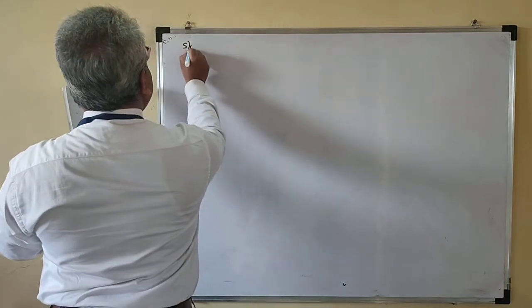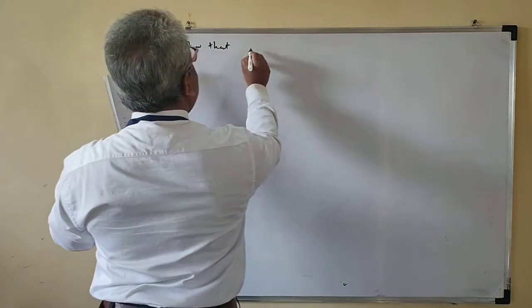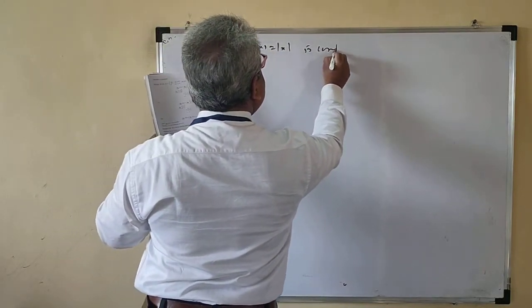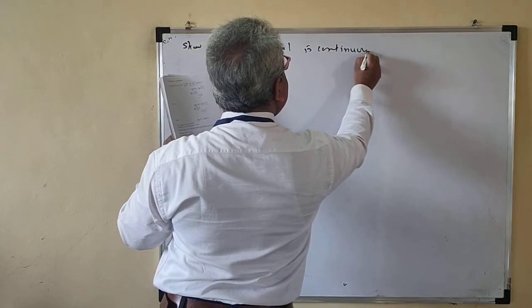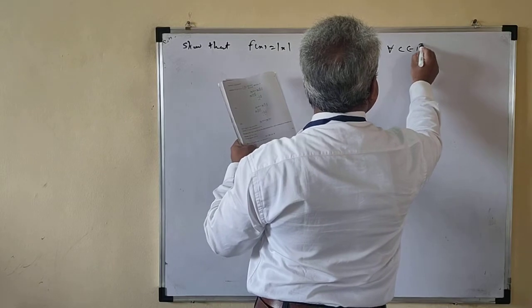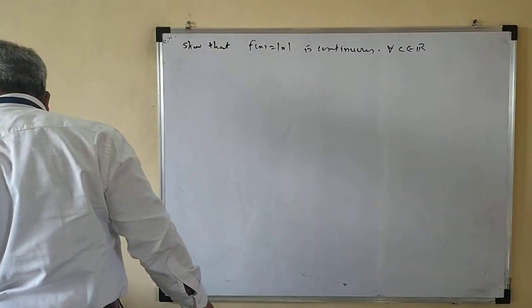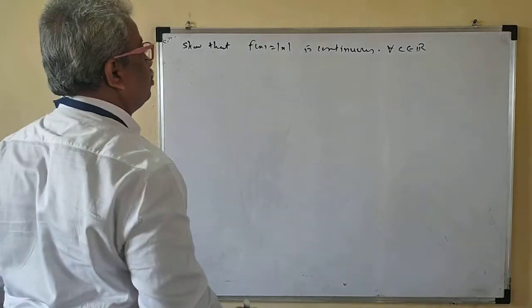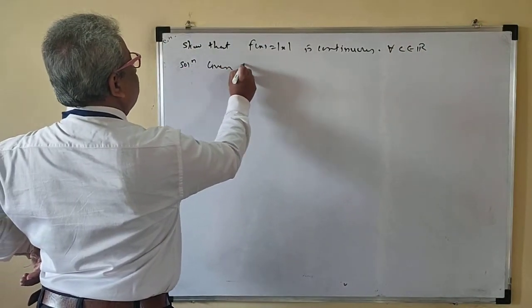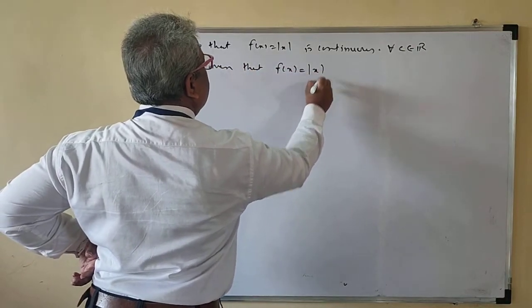Show that f of x is equal to mod x is continuous for all c belongs to R. For all c belongs to R. Okay. Solution. Given that f of x is equal to mod x.